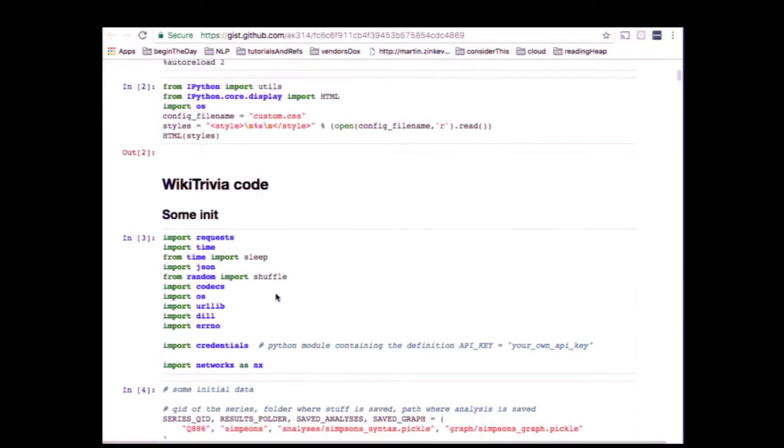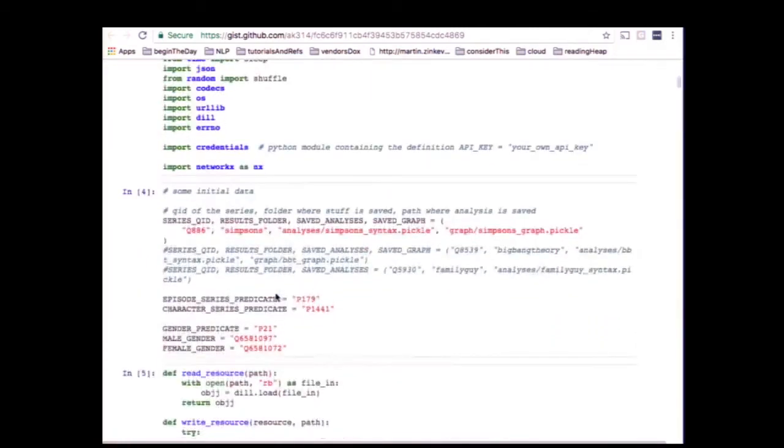Plus, there is NetworkX. I don't know if somebody has used NetworkX. It's a Python library for manipulating graphs, using algorithms on graphs, and storing them, which is quite practical if we want, for example, to avoid retrieving data from Wikidata every time and just download everything we need the first time and store it locally as a graph.